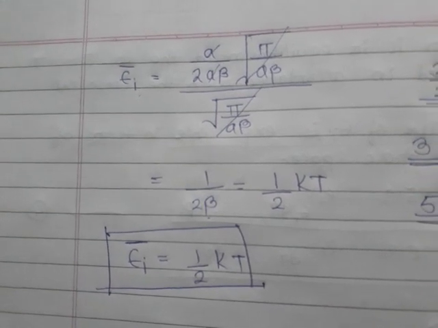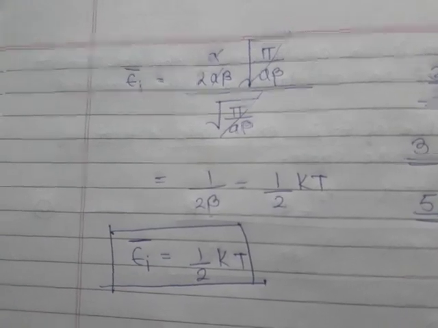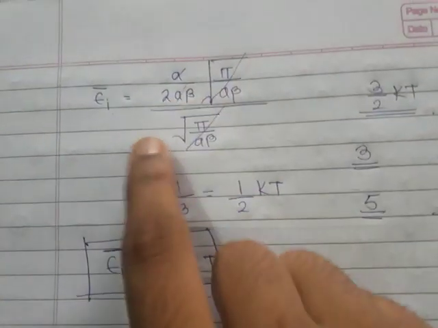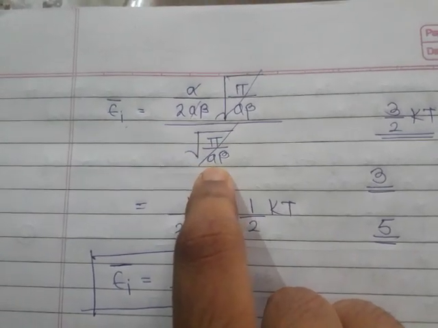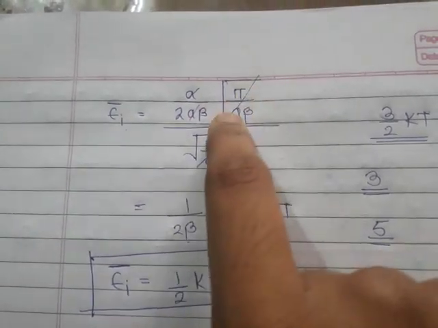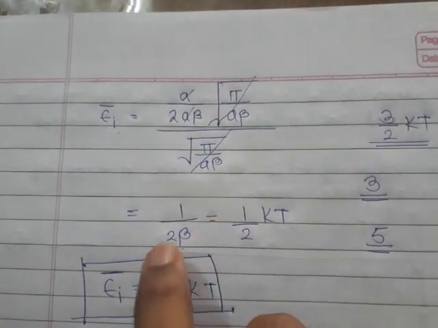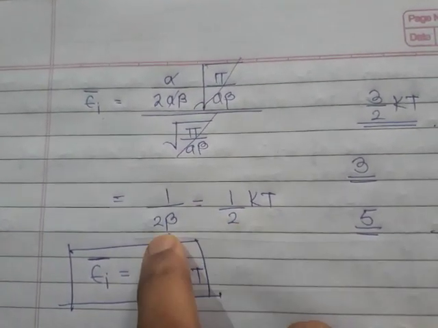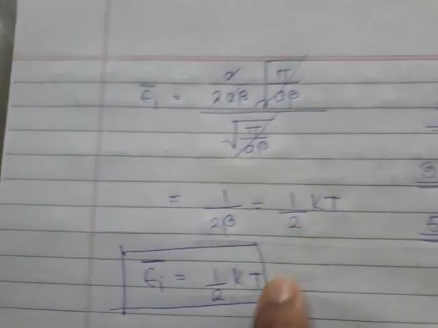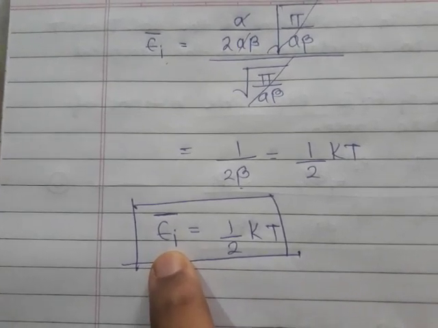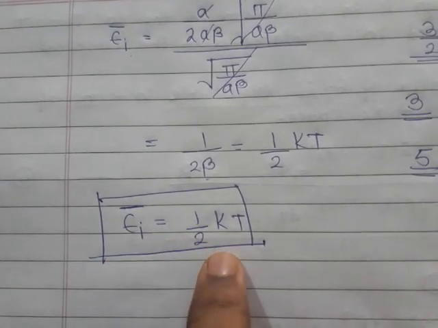So I have written here epsilon i bar is equal to a upon 2 a beta into root pi upon a beta upon root a beta upon pi. So this and this will cancel, this a will cancel, and only 1 upon 2 beta remains, where beta is 1 over kT. So we get half kT, and we get this answer that the average kinetic energy is half kT.